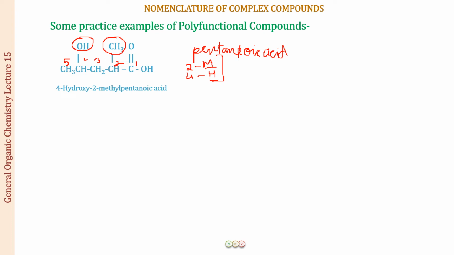So I hope now you are understanding how we are going to write the name. First of all, just look at the compound and identify what all it has. Do not just start writing the name. Identify what all we have, then see which is going to be the principal functional group. The rest of the things are going to be substituents. Choose the longest chain which contains the functional group, and if it is a chain terminating group, you have to include the carbon of the functional group in the parent chain, right? And then you are going to arrange the substituents in alphabetical order.